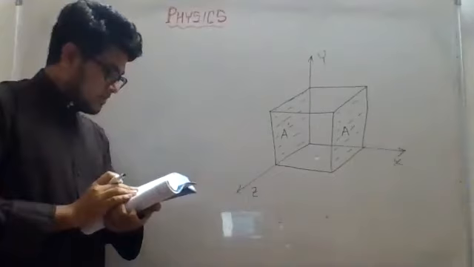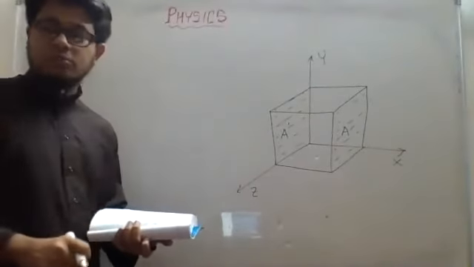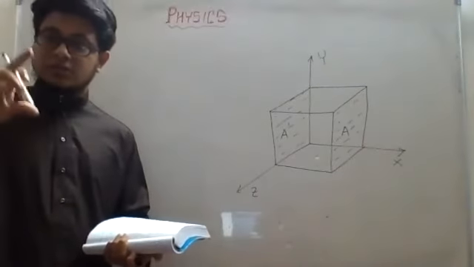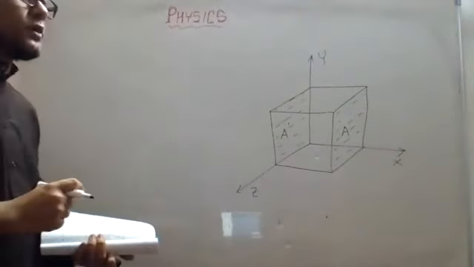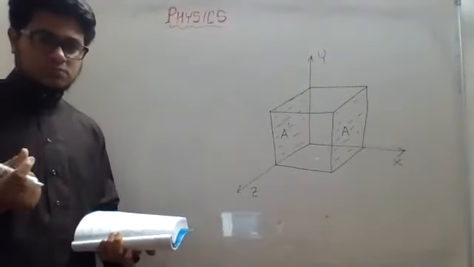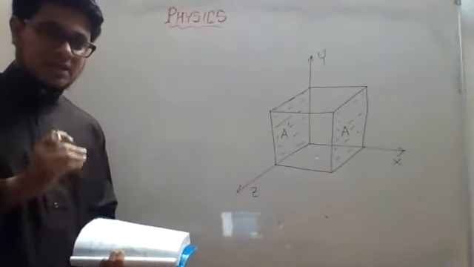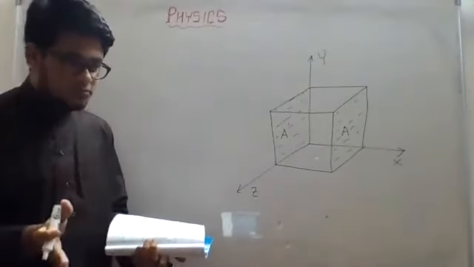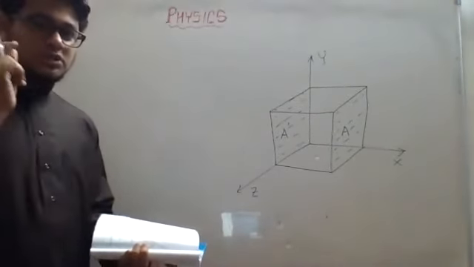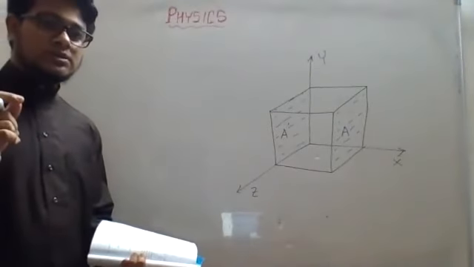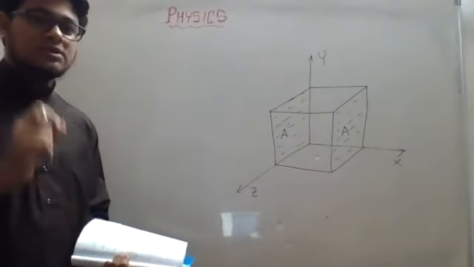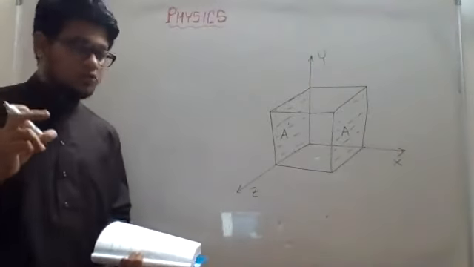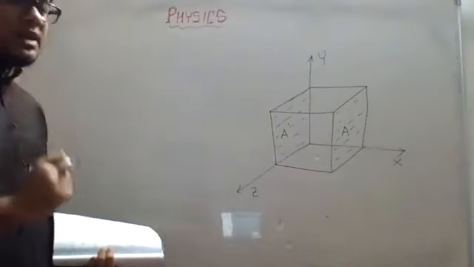Achha. Now let a gas be confined in a cubic container. Cubic container means a box or a container that has the same length, breadth, and height. Cube. I hope you know what cube means. Have you ever solved a Rubik's cube? In a Rubik's cube, different colors are there, and you have to match the colors. In one surface there should be only red, in another surface it should be green. Many of you have solved it. You will notice the Rubik's cube always has the same length, breadth, and height. It is never a rectangle, because it is a cube, right? Cubes have the same length, breadth, and height.